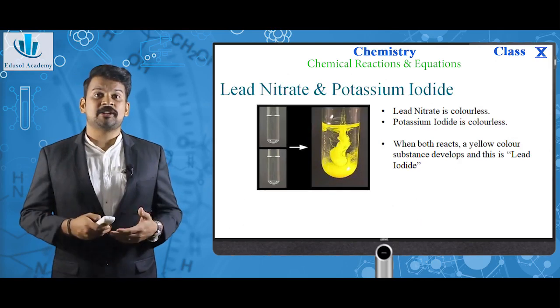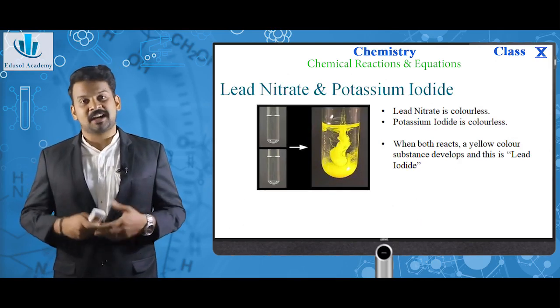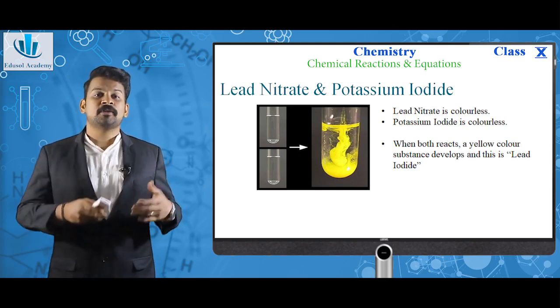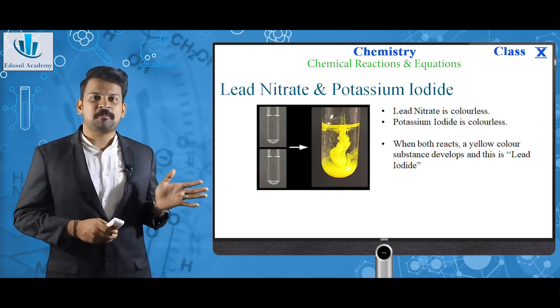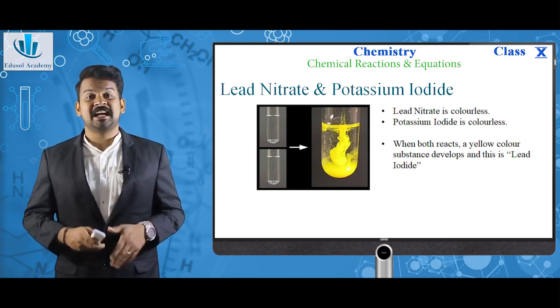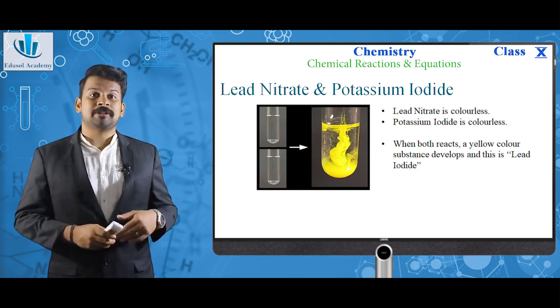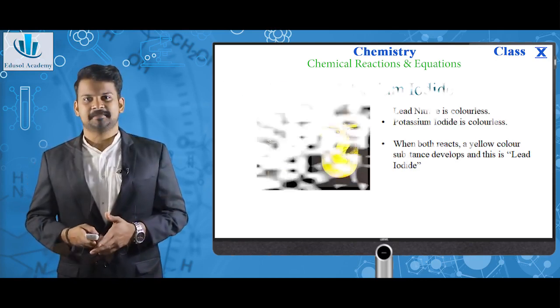Another example is lead nitrate and potassium iodide. Both are colorless liquids, but when both are mixed, as you can see in the picture, a yellow substance is formed, which is lead iodide. Here, a chemical reaction has taken place.